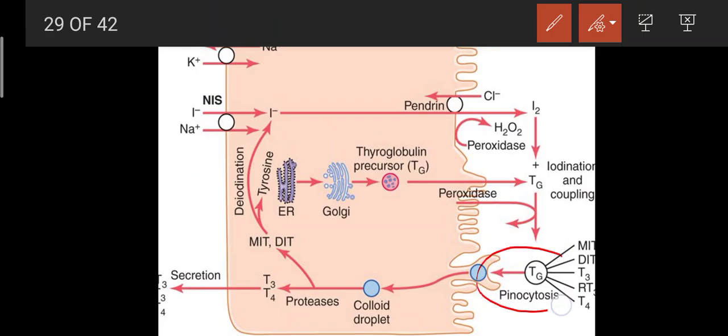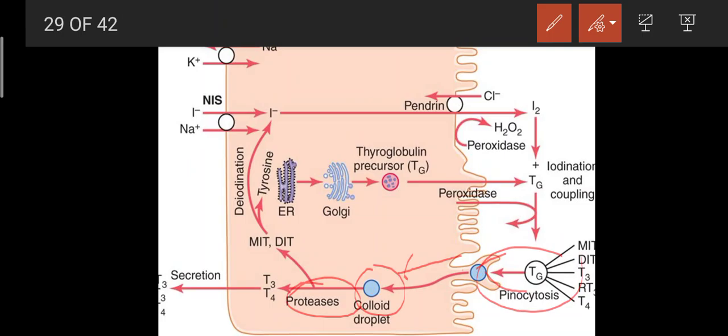This is the step of the release. Whenever the thyroid hormones are needed, the cells extend the pseudopods around the thyroglobulin. The thyroglobulin is taken up by the pinocytic vesicles. This vesicle is taken up by the cell, and inside the cell, the lysosomes unite with the vesicles, and the proteases digest the thyroglobulin. They release MIT, T3 and T4 from the thyroglobulin, and they are secreted from the cell into the blood by the process of exocytosis.